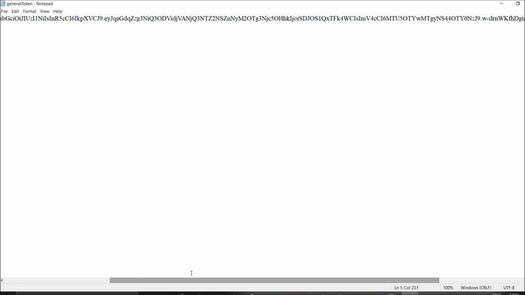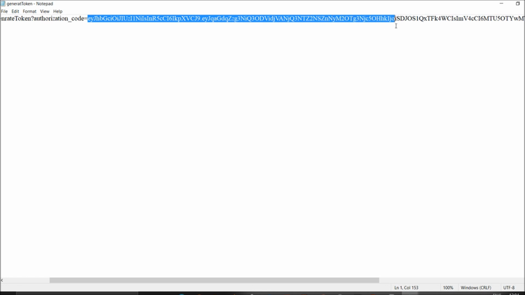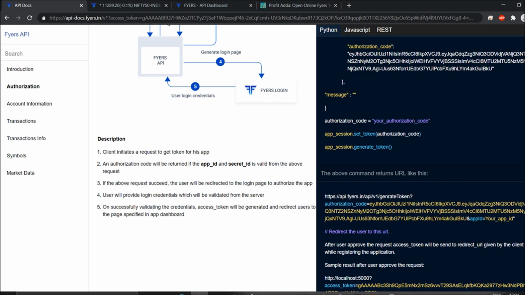In the URL, just simply copy what comes after the authorization code. The app ID is also there, so paste whatever you got as a response from your console here, and paste your app ID here. The app ID you need not change, it will be constant, and only this will change every time. App ID equals app ID is constant, this R will be constant, and only what comes after will change.